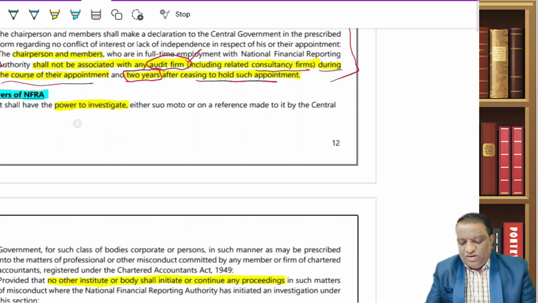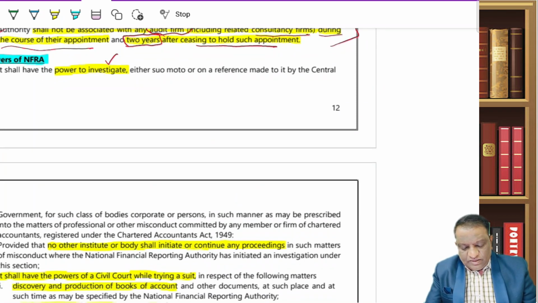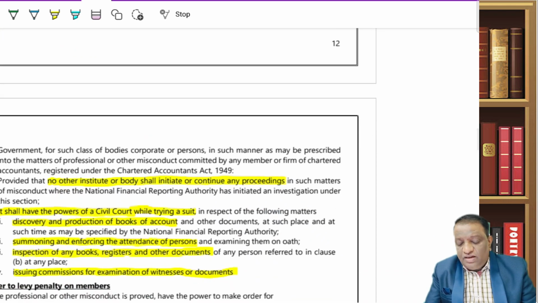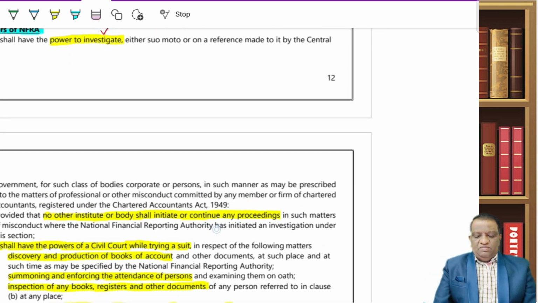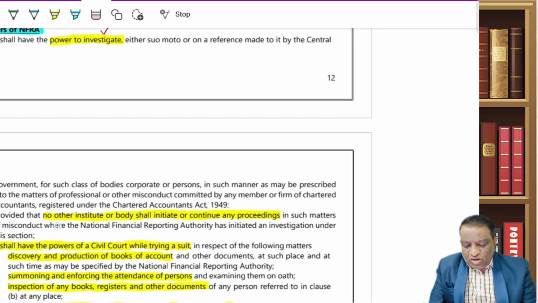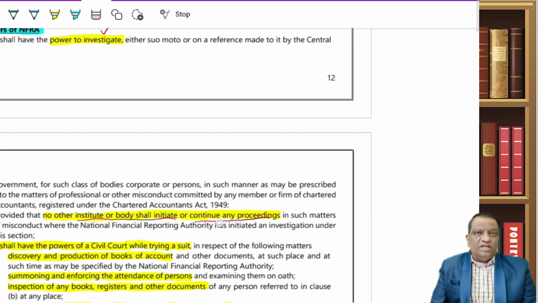Now, what are the powers of it? They have the power to investigate, and the powers of NFRA are such that once NFRA starts any proceedings, no other institute or body shall initiate or continue any proceedings. Once NFRA picks up a case, the other bodies will have to drop it. So that is the power of NFRA.